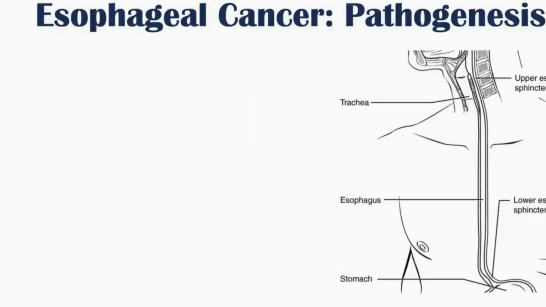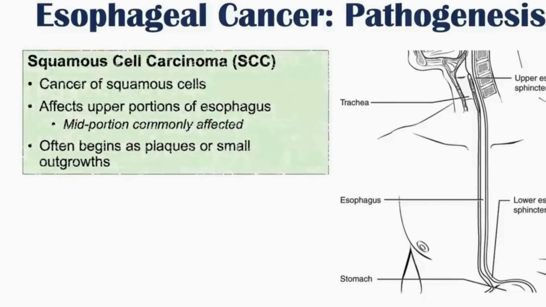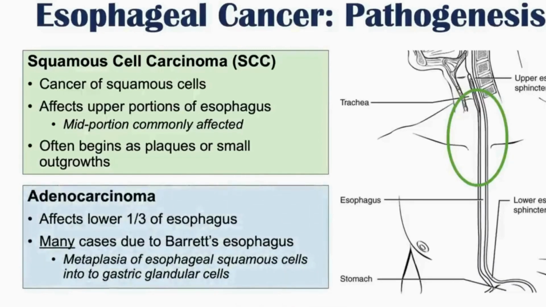Now let's talk briefly about the pathogenesis behind each of these two types of esophageal cancer. The first one is squamous cell carcinoma. Squamous cell carcinoma is a cancer of squamous cells, and this type of cancer is more likely to affect the upper and mid portions of the esophagus. Squamous cell carcinoma itself often begins as a plaque or a small outgrowth of cells, and this can lead to squamous cell carcinoma, again, in the upper portions more often than the other type of cancer called adenocarcinoma.